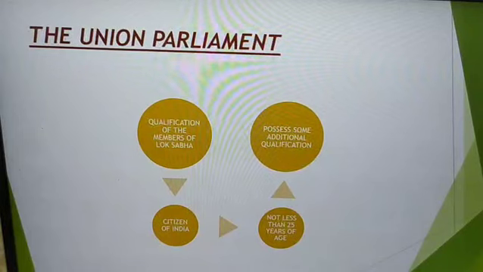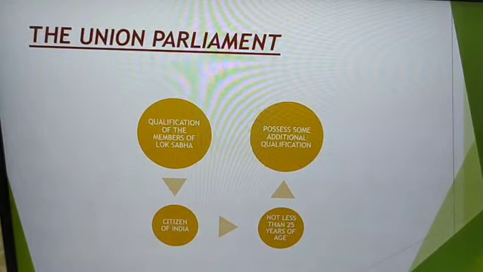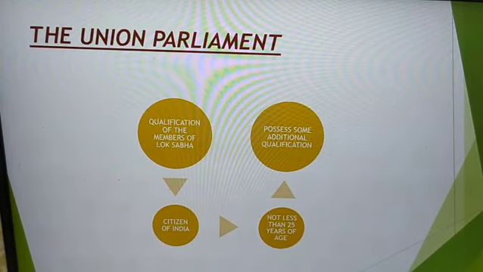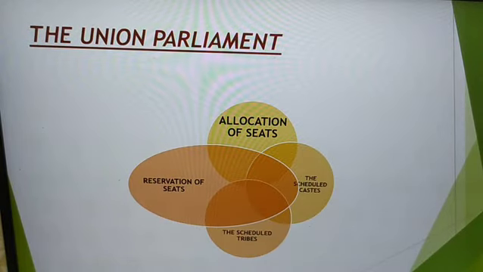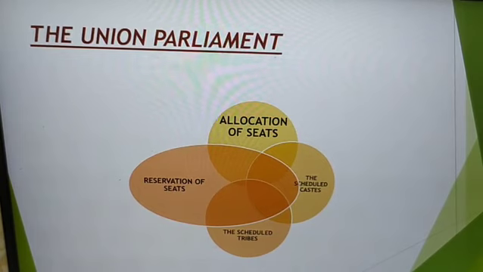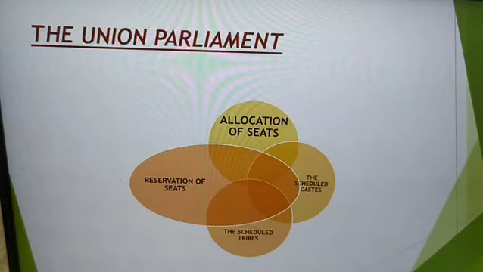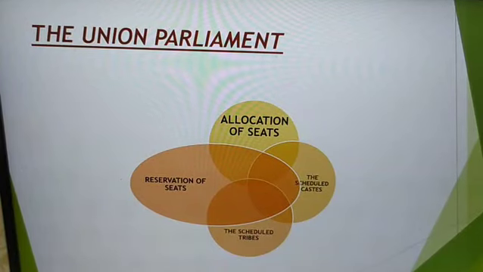So, because of this, it is one of the disqualifications. Now, if a person has ceased to be a citizen of India, and if one is so disqualified under any law made by the Parliament, that also can lead to the disqualification of a person as a member of either house of the Parliament. Okay. Now, one major thing to be noted here is that no person shall be a member of both the houses of Parliament at the same time.